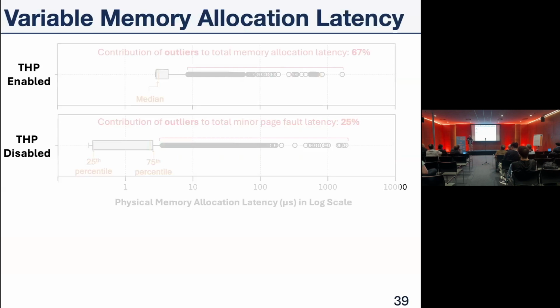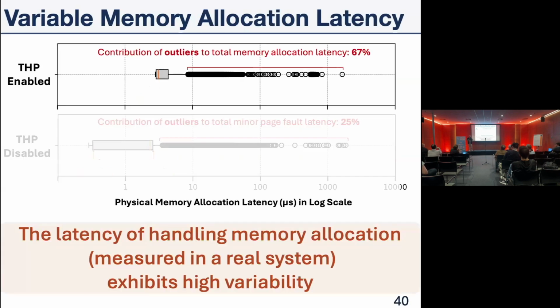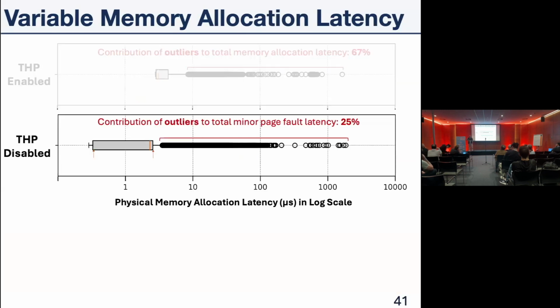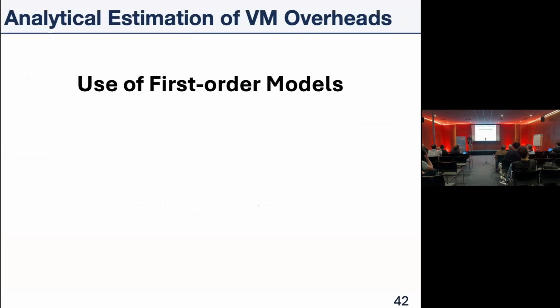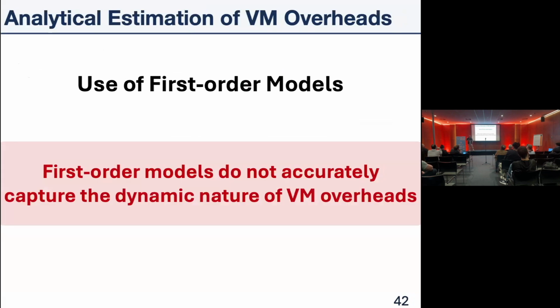And in this experiment, we measured the memory allocation latency using ftrace with THP, transparent huge pages, disabled and enabled. And as we see, the contribution of the outlier values when we enable THP, which means above the 75th percentile, is 67% of the total latency. However, when we disable THP, the outliers only contribute 25% of the total latency, which means that the latency of handling the memory allocation, again measured in a real system, exhibits very high variability. So the first-order models cannot accurately capture the dynamic nature of virtual memory overheads.